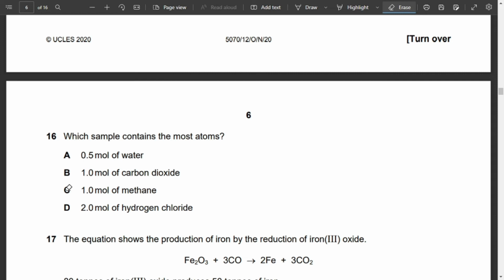For this, the answer is going to be C, 1 mole of methane. We'll do the calculation and easily be able to find it. To make it short, I just directly wrote the answer since I calculated it before. So you can calculate it in the examination and easily find it out.